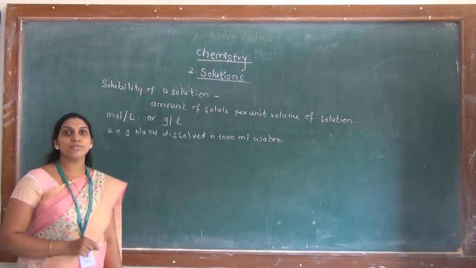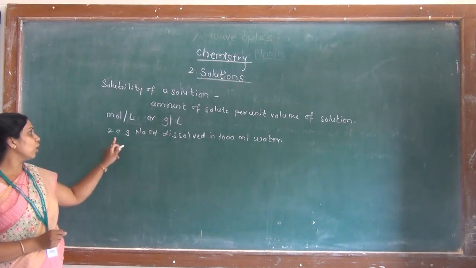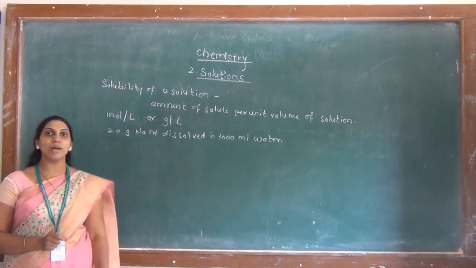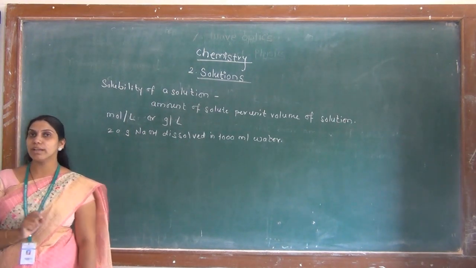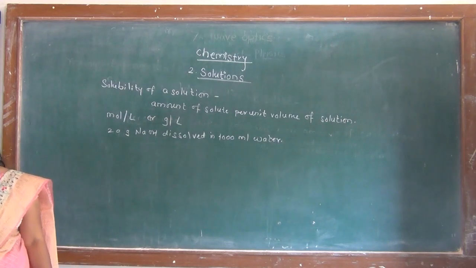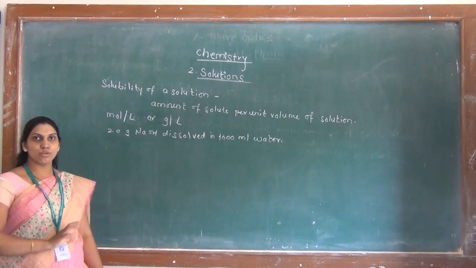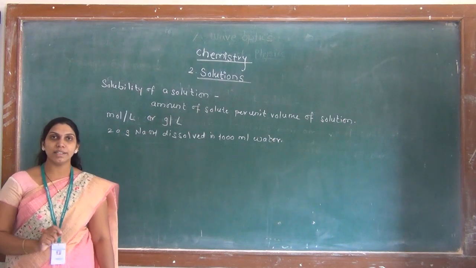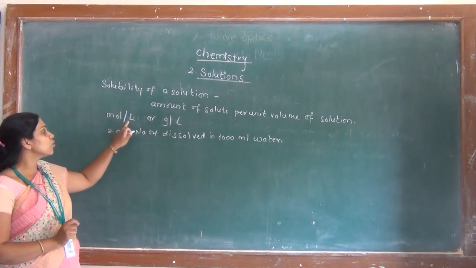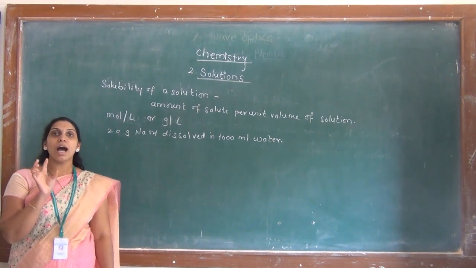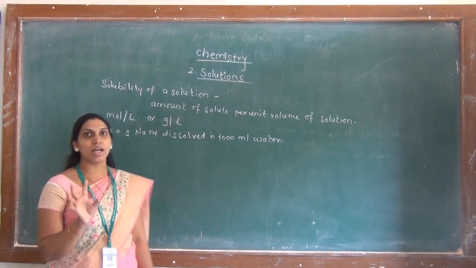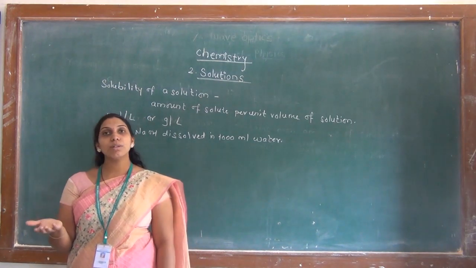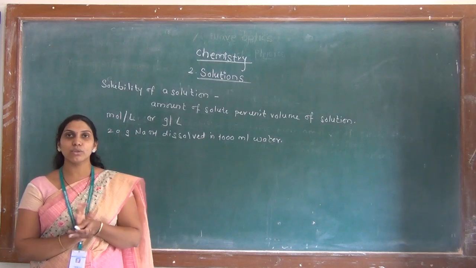A solution is formed by dissolution of 20 gram of NaOH in 1000 ml water, and now we have to find out the solubility of this given solution. So how to find the solubility? The unit is moles per liter. Hence, how many moles of NaOH are dissolved into how much quantity of the water, that we have to calculate.